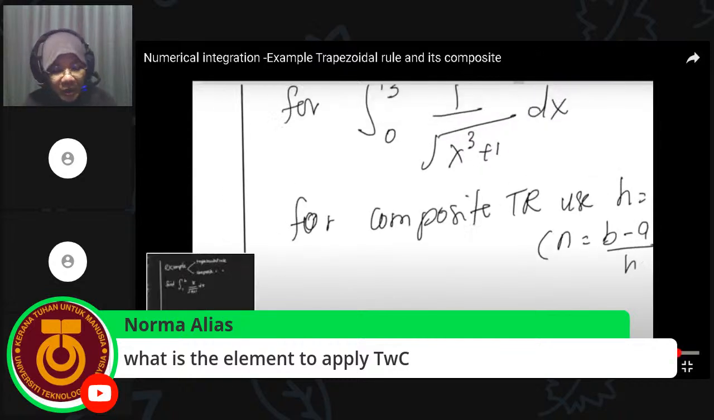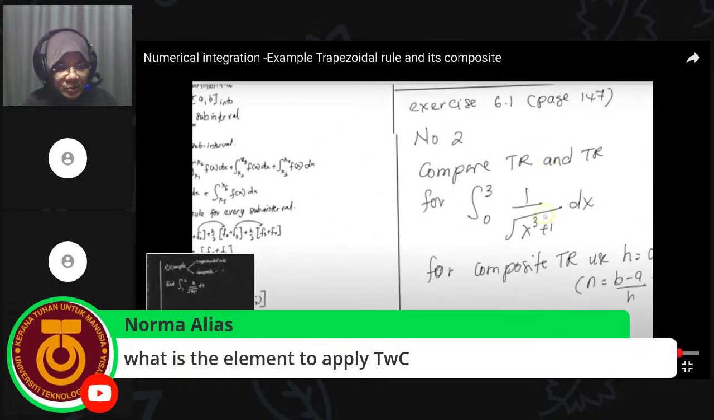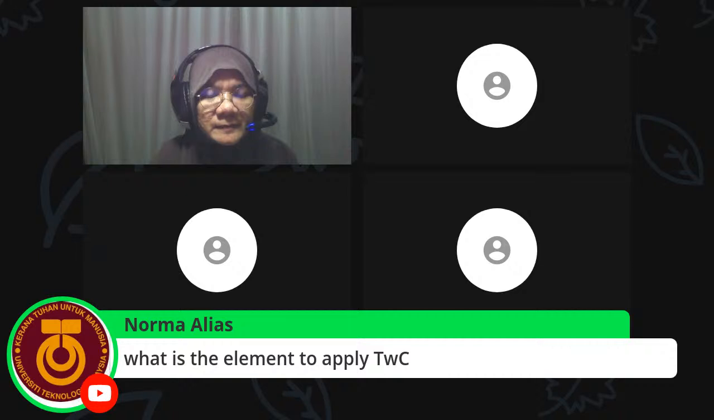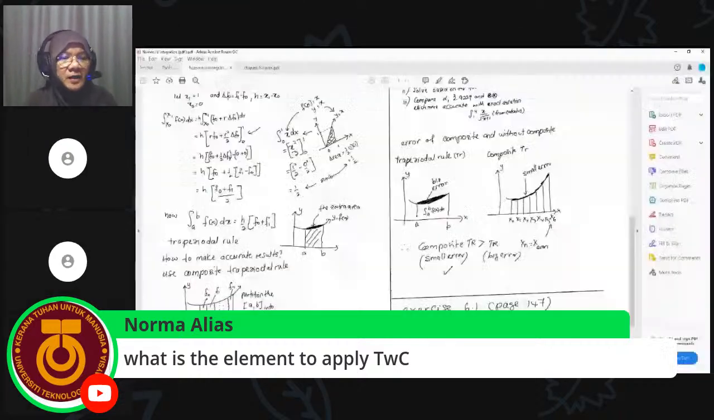You can go to your notes. Let me share my screen. I think I have the notes here, the PDF file. I share the PDF file with you.